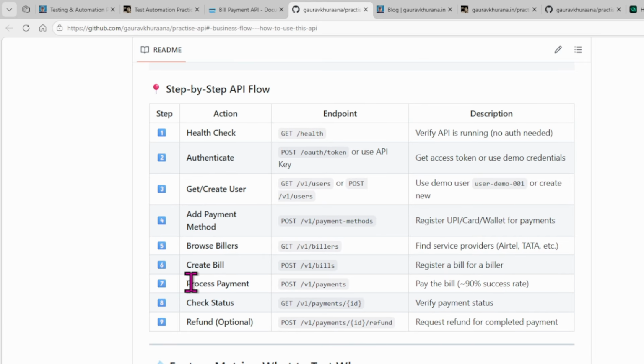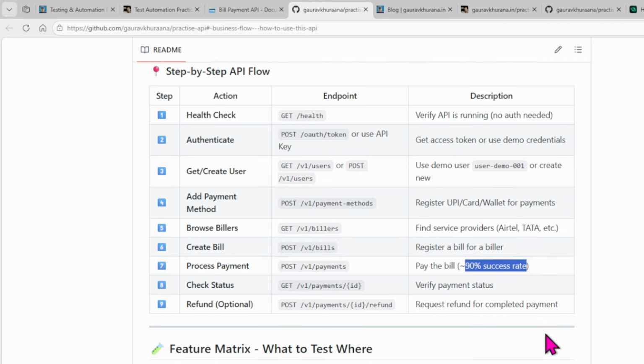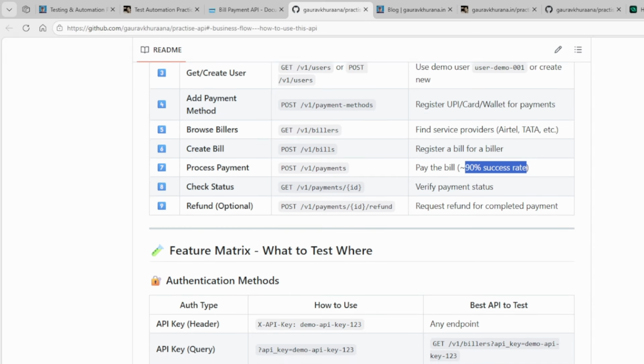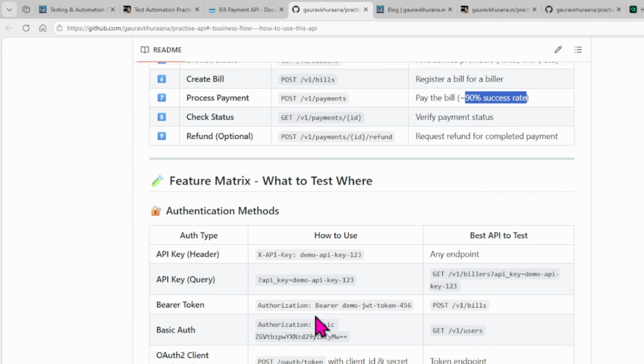And if you see here, there are some intentional mistakes that are done. For example, if you try to pay the bill, 10% of the time you might get an error, but that is intentional so that you can test it properly. So all of the APIs need authentication, so you can use these values. I'll also show you how to use it.